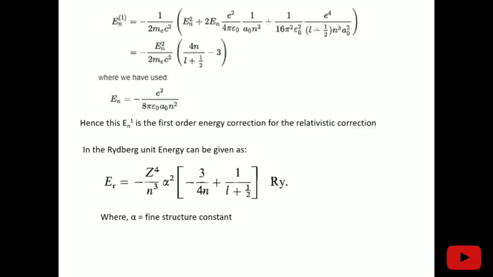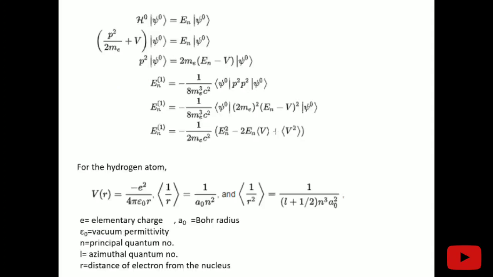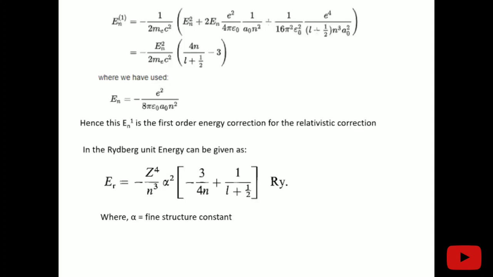These are the energies we get after substituting all these values of V, 1 by R and 1 by R square. I have taken this En differently because these are constants.